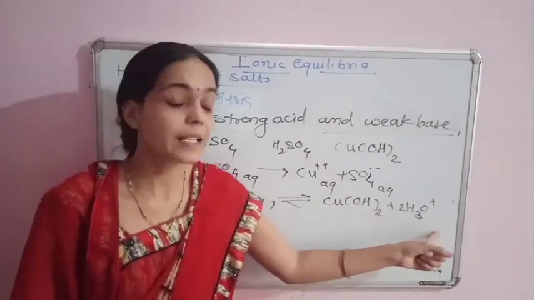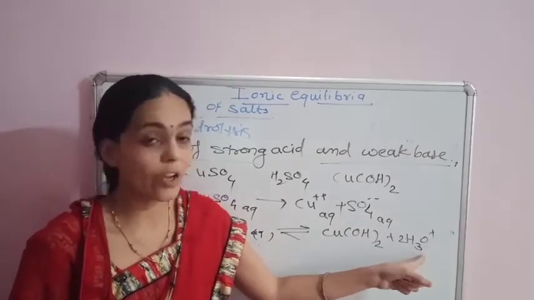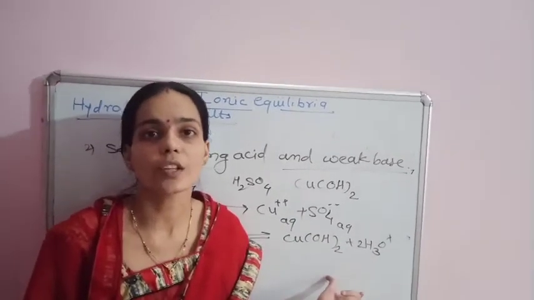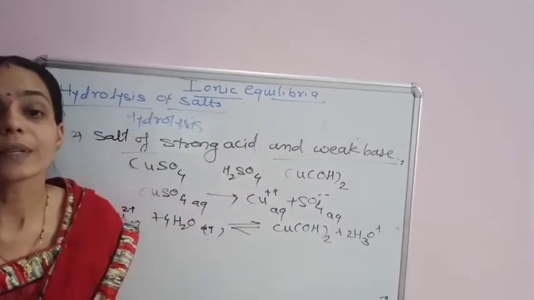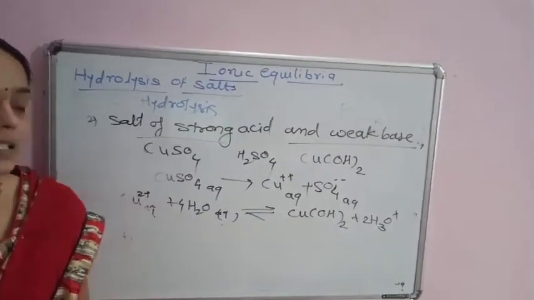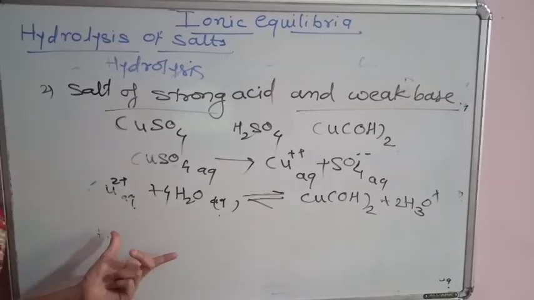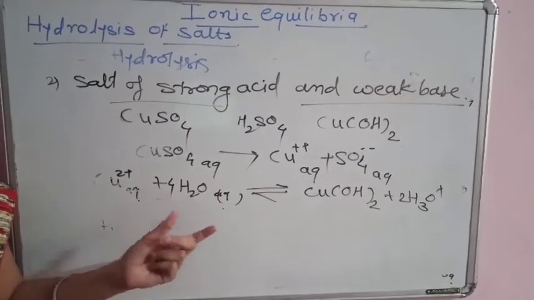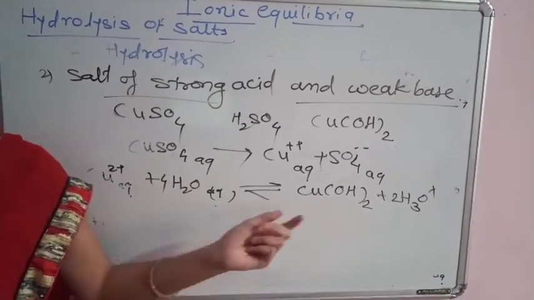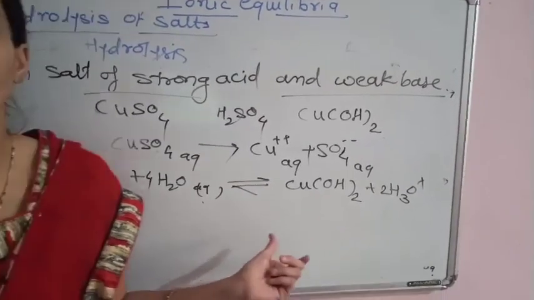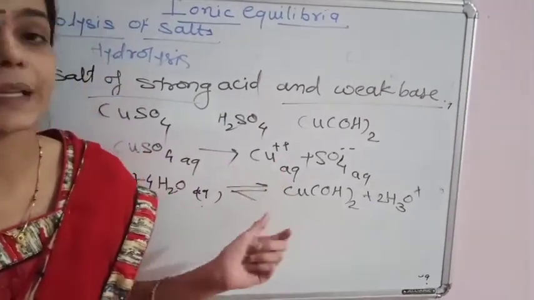Due to this excess of hydrated ions, the resulting solution of copper sulfate becomes acidic and turns blue litmus into red. Therefore, formation of the copper hydroxide by hydrolysis makes the aqueous solution of copper sulfate turbid.